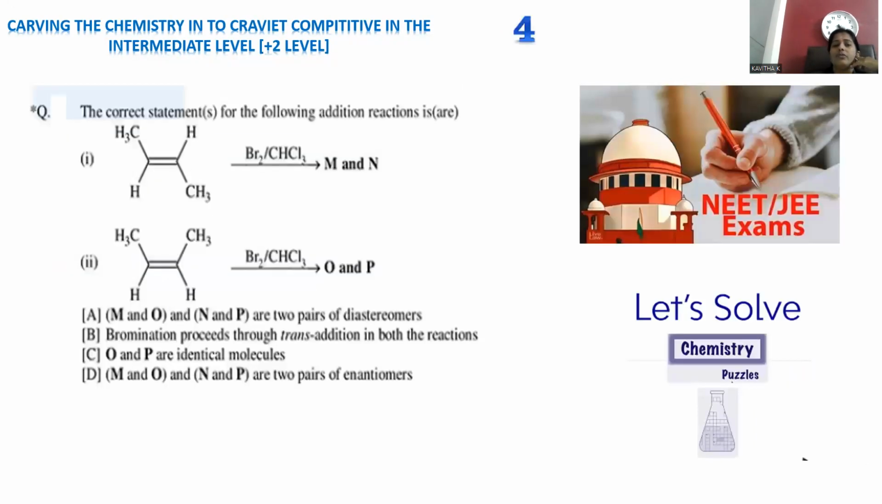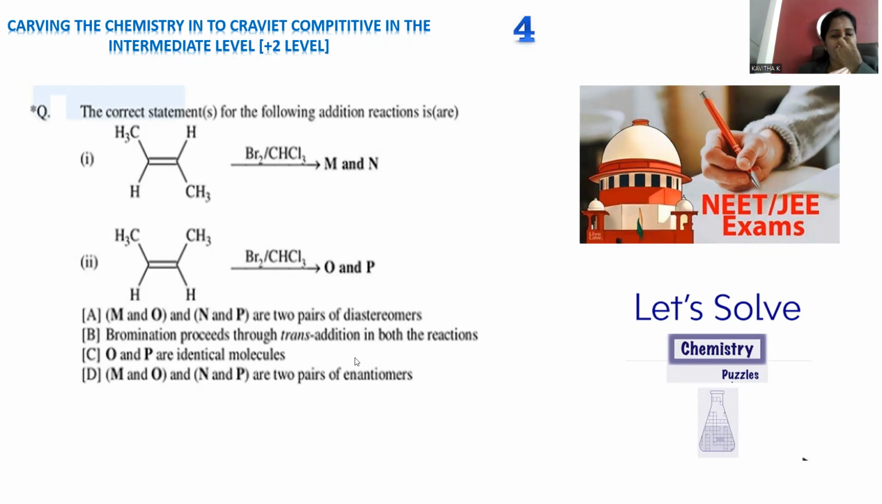Move on to question number 4. Question number 4 is also part of organic chemistry. The correct statement for the following addition reaction. This is trans 2-butene. This is cis 2-butene. In both conditions, you are going to apply bromination under chloroform. Bromine dissolved in chloroform will be reacted. A mixture of two products you can achieve, and even cis 2-butene with bromine in chloroform gives rise to a mixture of two products O and P. They are saying that MO and NP are two pairs of diastereomers.